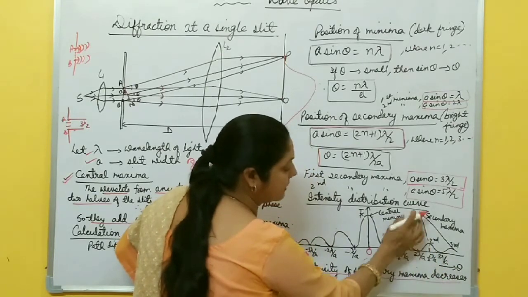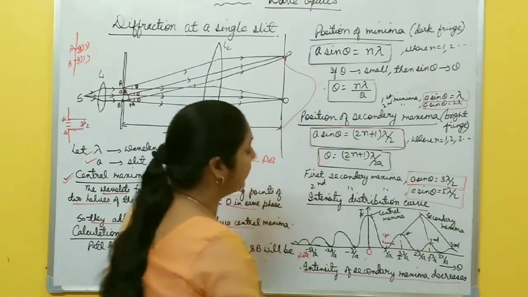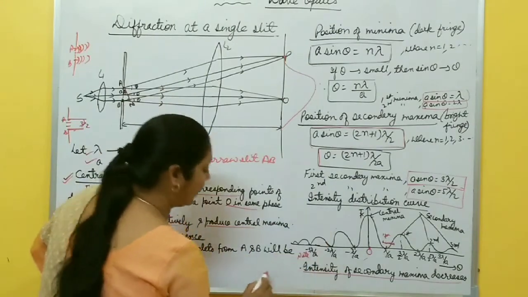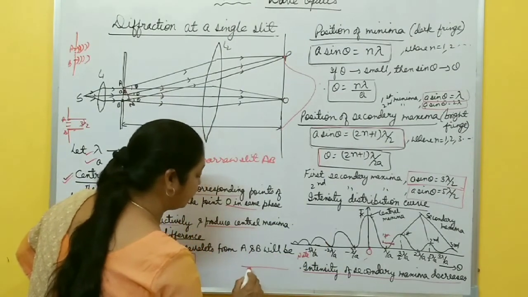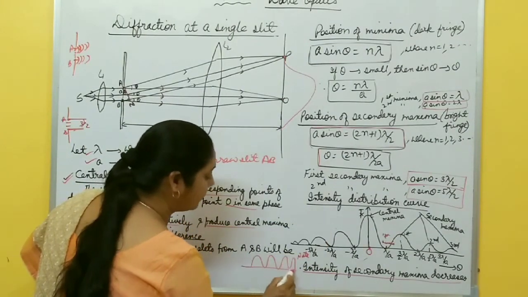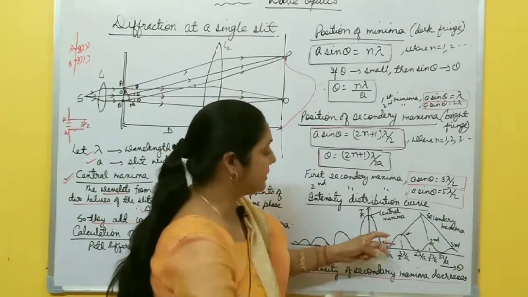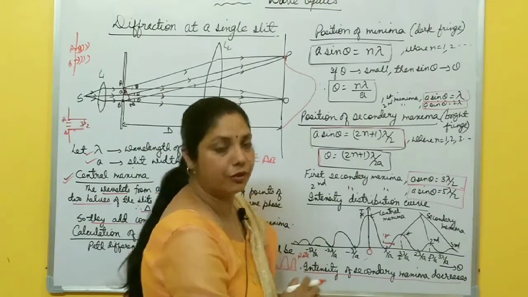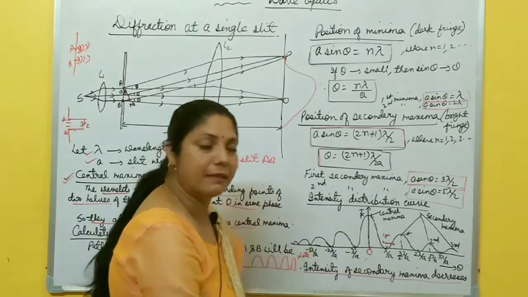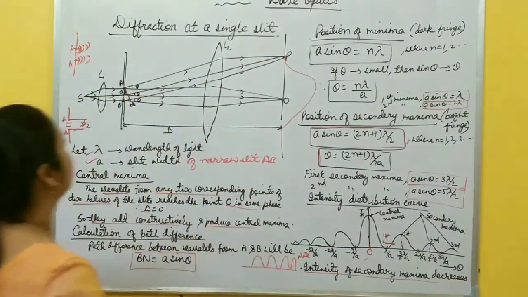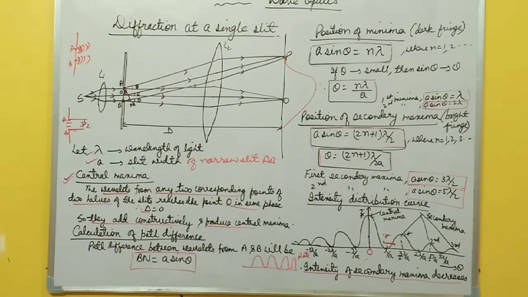These are the secondary maxima, first, second, third. But in case of interference pattern, what type of intensity distribution curve is there? All the maxima are of equal intensity, but in case of diffraction, intensity of maxima decreases as we move forward. The central maxima has maximum intensity. So no need to study more about this, only these things are enough. So please take a screenshot of this.